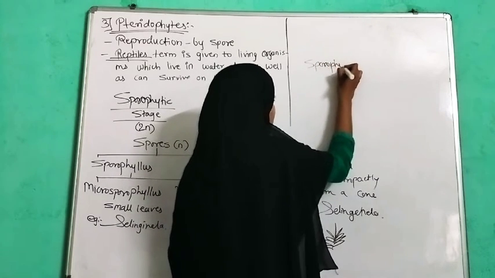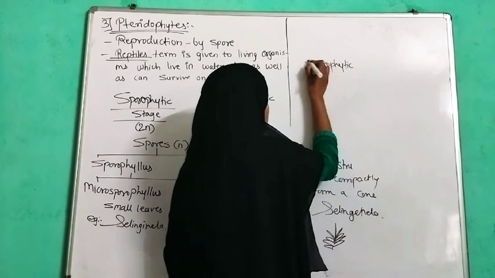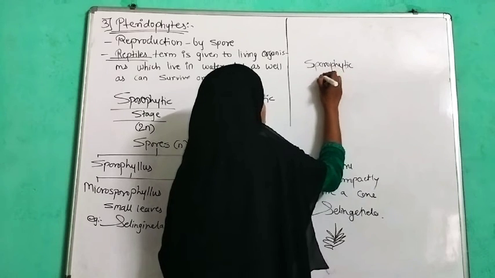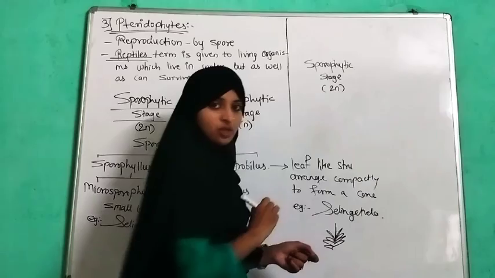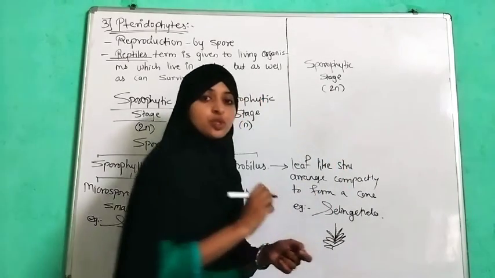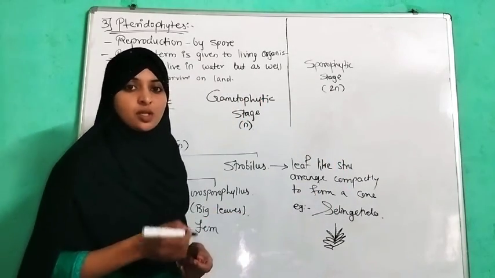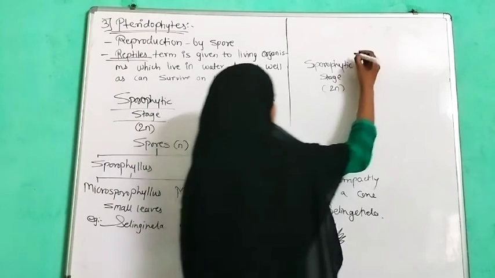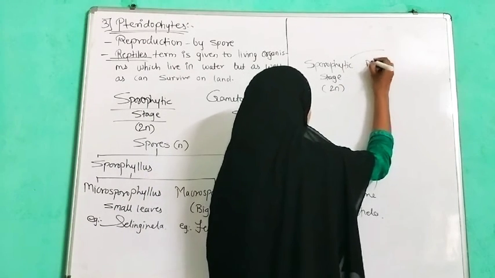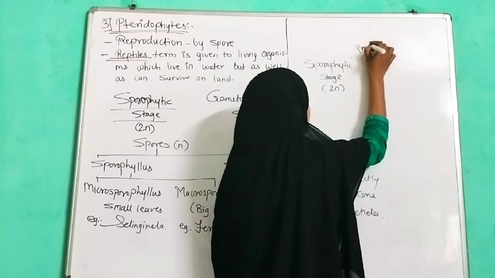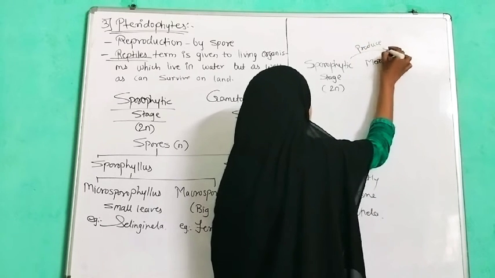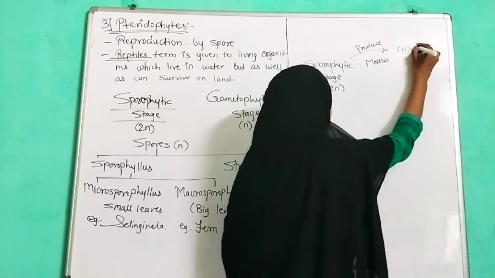The sporophytic stage, which is diploid in nature, undergoes meiosis to produce haploid spores.